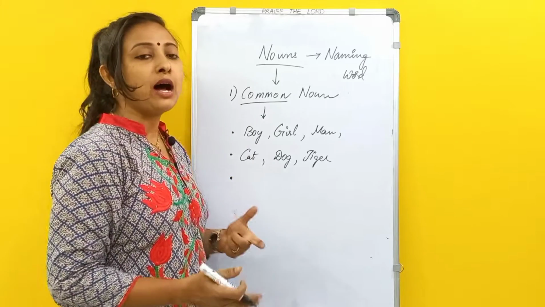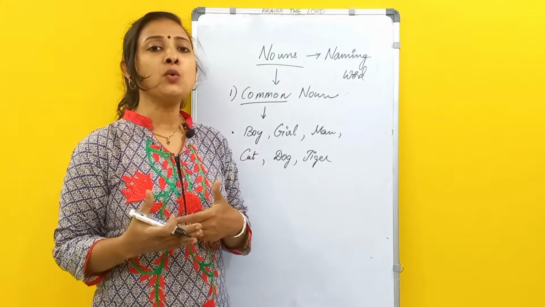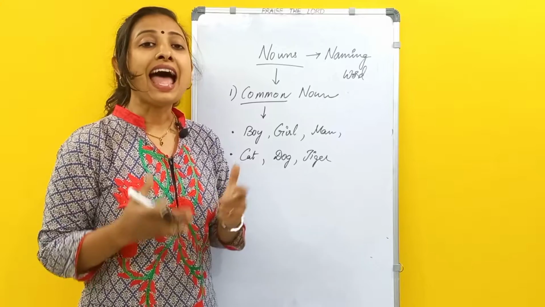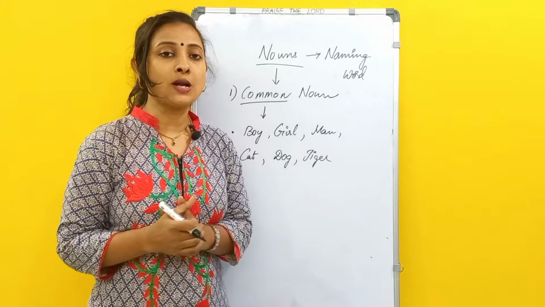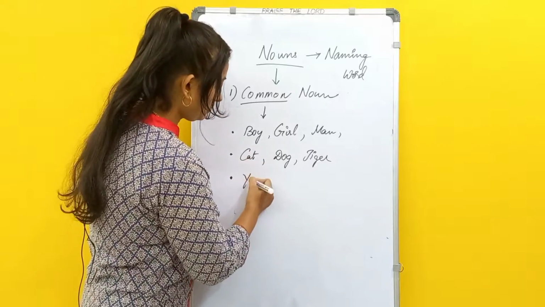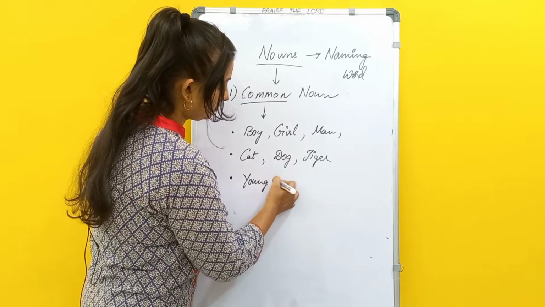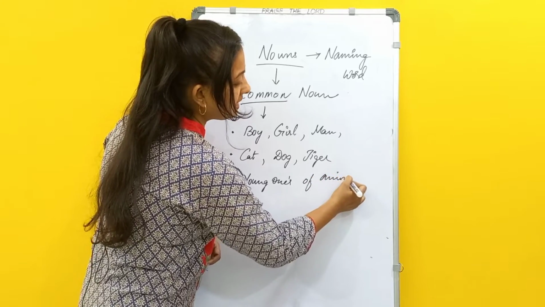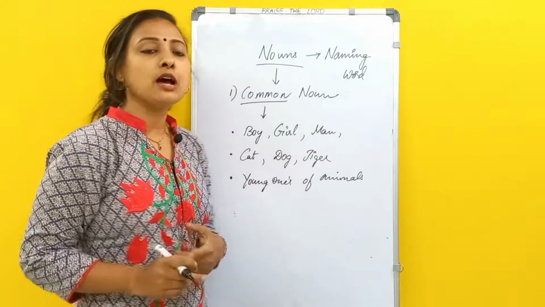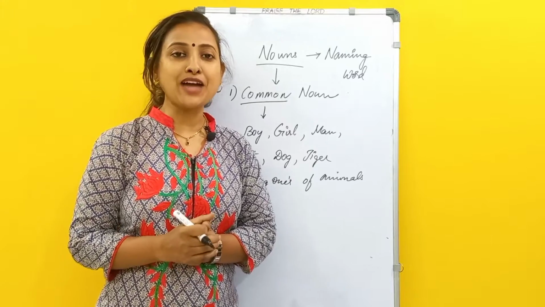When we talk about animals and their young ones, the young ones of animals are also called common nouns. Do you know what the young ones of animals are called?